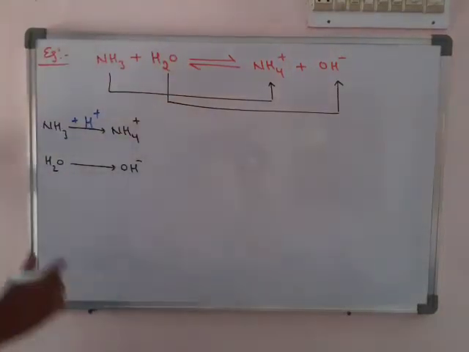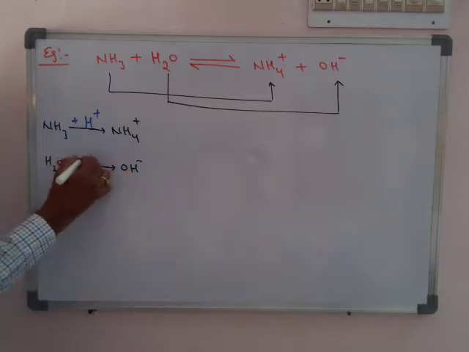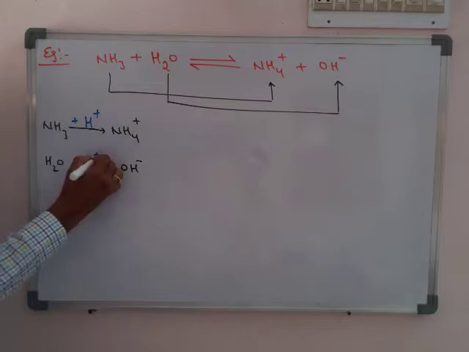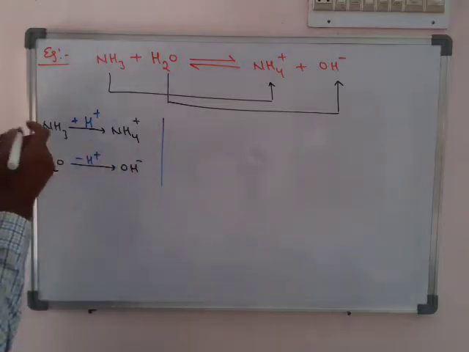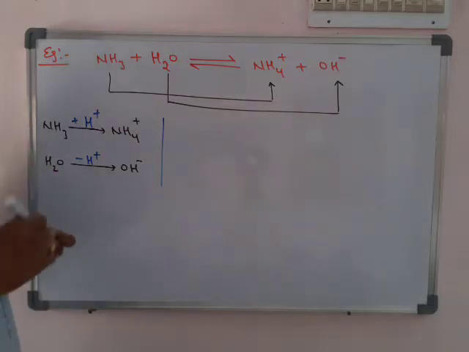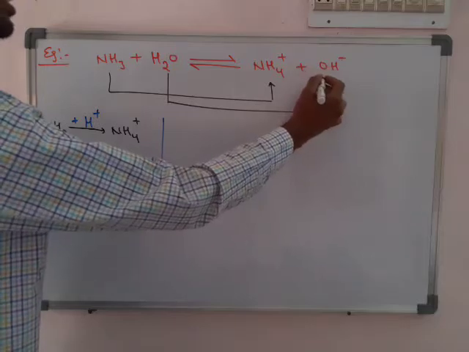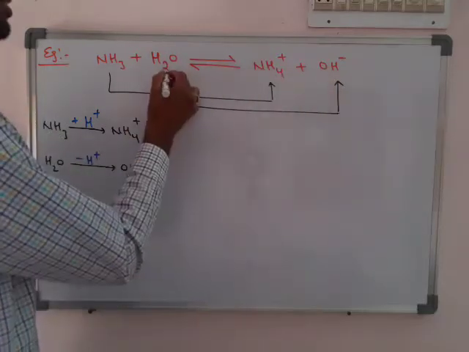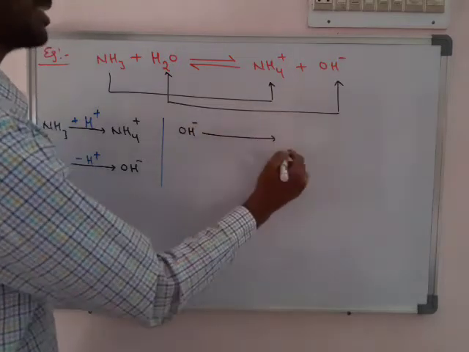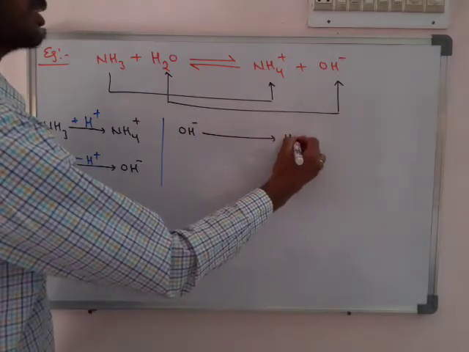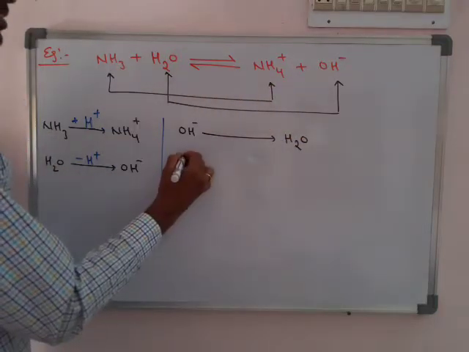Okay. So H2O ఇక్కడ OH minus గా convert అయ్యిందంటే, when is it possible? By losing H plus. By losing H plus means H2O works as acid. Like see, the reverse reaction. What takes place in the reverse reaction? OH minus, hydroxyl ion, changed to H2O and NH4 plus changed to NH3.